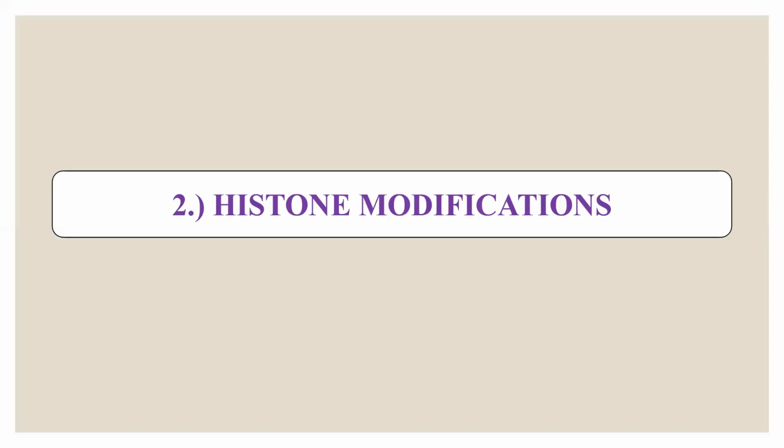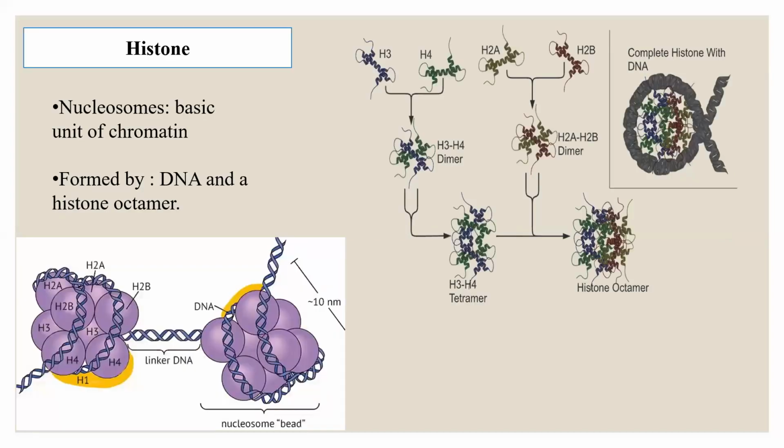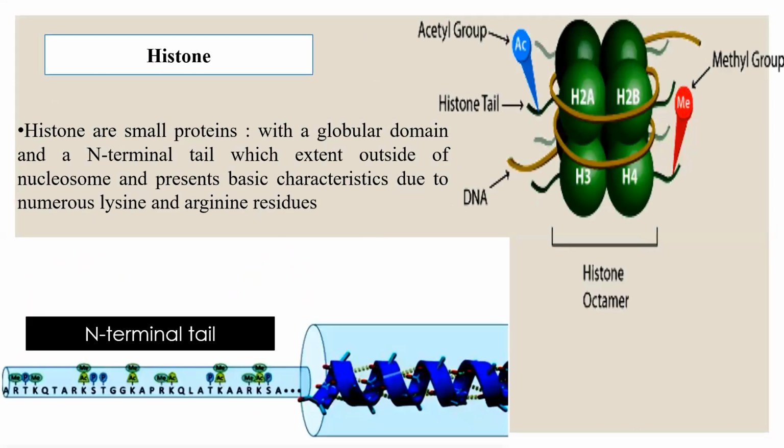So the next is histone modifications. Now, coming to histone modifications, histones are proteins. On these proteins there is binding of the DNA, and these histones are always in octamers. The histone protein and the DNA molecule together are called a nucleosome bead. Histones are small proteins with a globular domain and an N-terminal tail which extends outside of the nucleosome and presents basic characteristics due to numerous lysine and arginine residues.